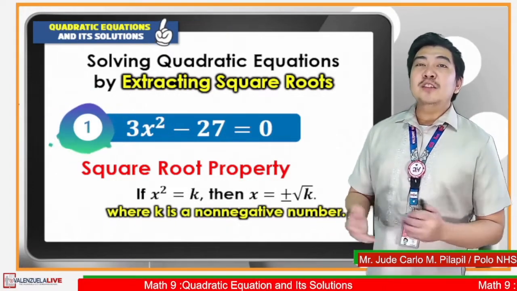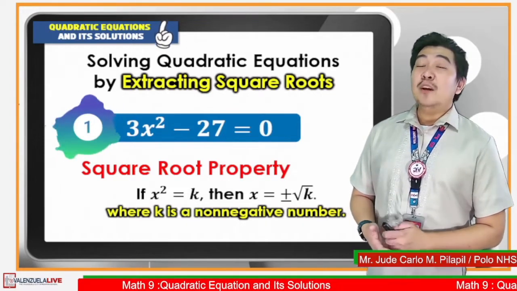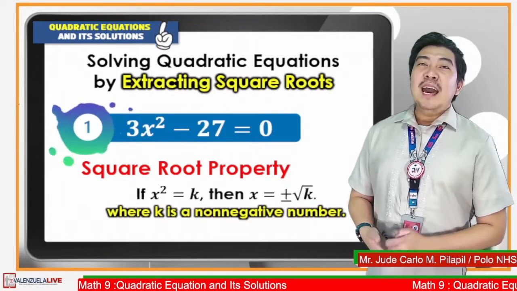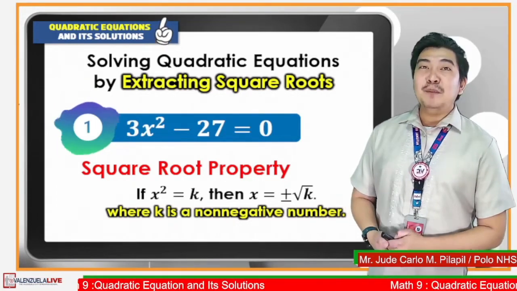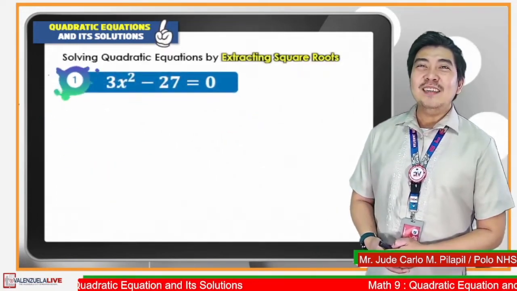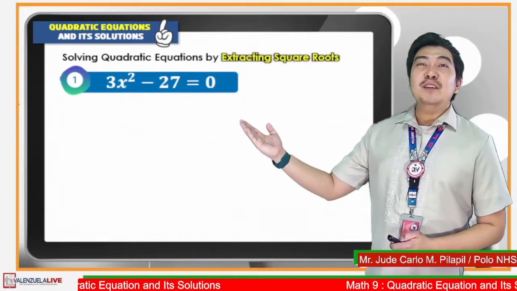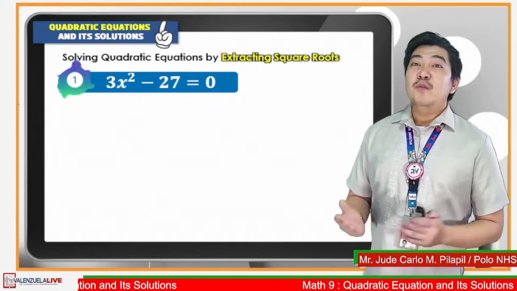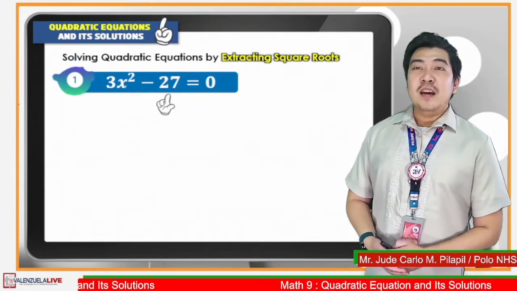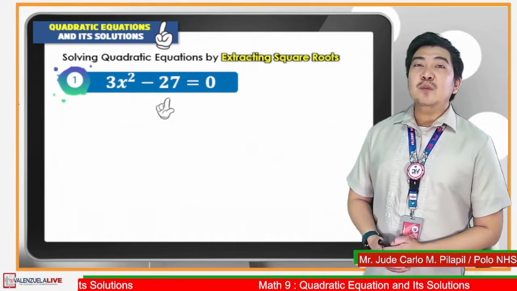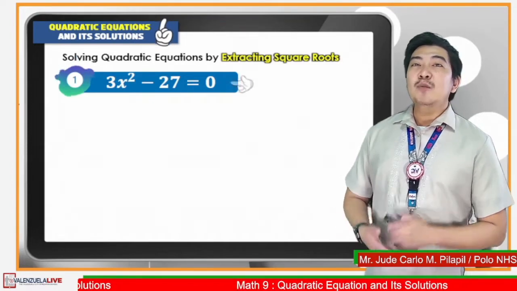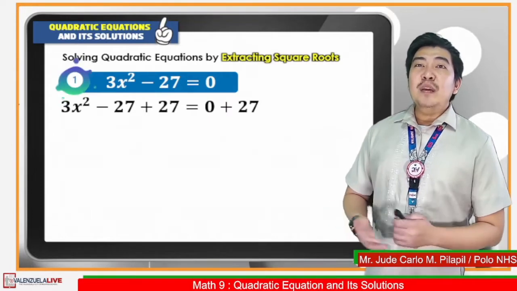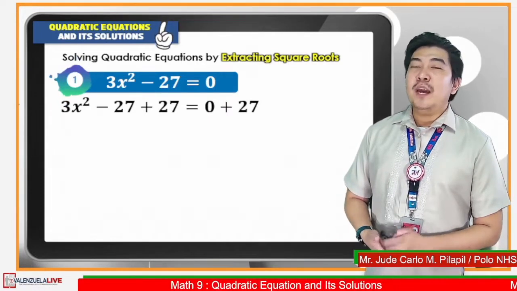So for you to understand better, let us solve the equation step by step. So be ready with your pen and paper and take note of the important steps and ideas. So to solve 3x squared minus 27 is equal to 0 using extracting square roots, first, we need to isolate the constant. So the constant is negative 27. It must be at the right side of our equation. So to do that, we apply the addition property of equality.